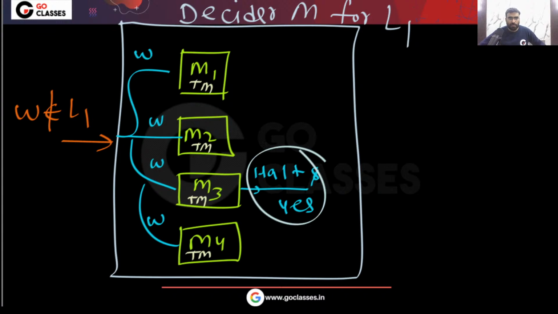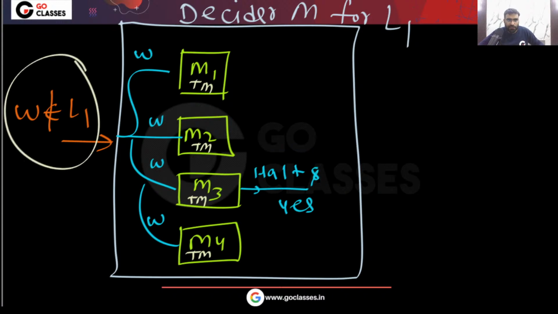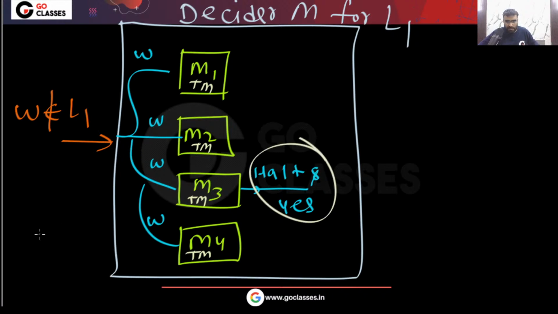Remember, W will definitely belong to one of them, so one of them will say halt and yes. For example, let's assume M3 is saying halt and yes. Then what will M1 get to know? M1 is watching it.